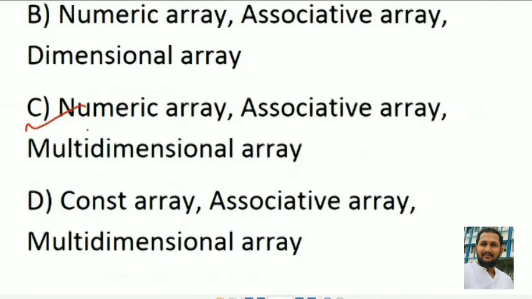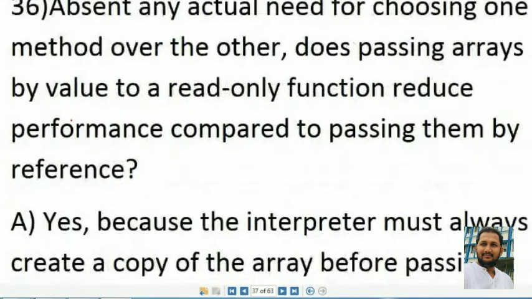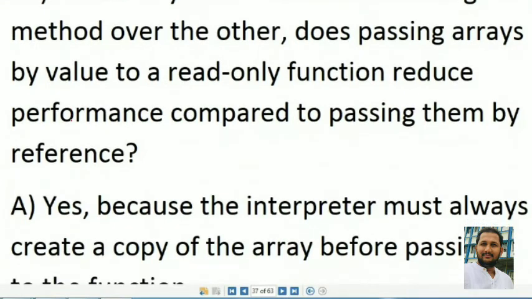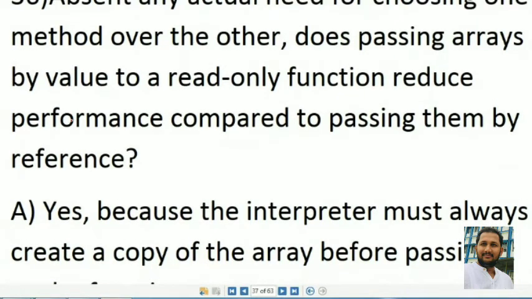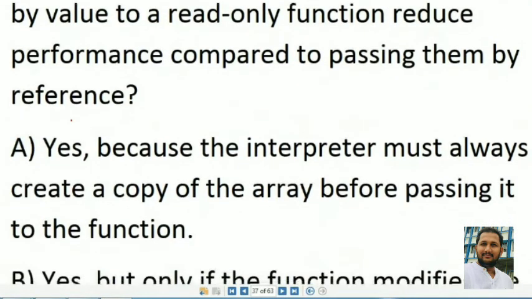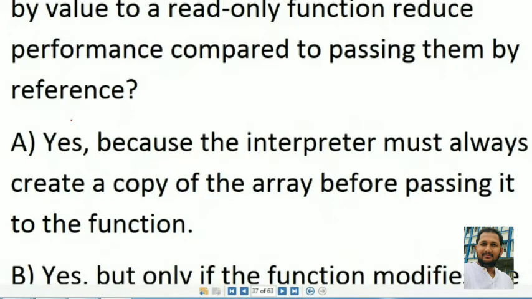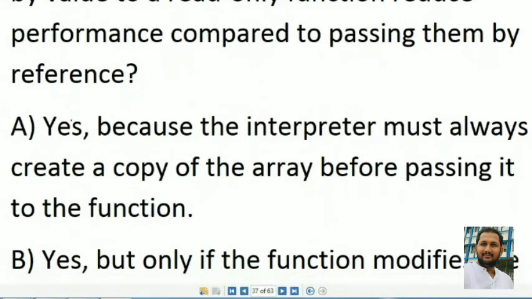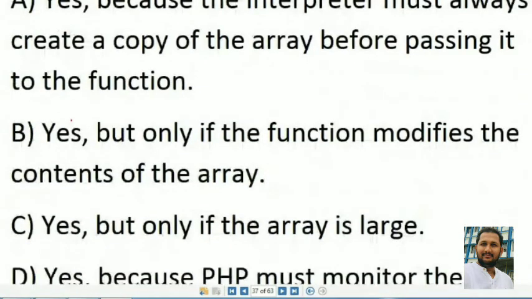Question 36. Absent any actual need for choosing one method over the other, does passing an array by value to a read-only function reduce performance compared to passing it by reference? Option A is yes, because the interpreter must always create a copy of the array before passing it to the function. Option B is yes, but only if the function modifies the content of the array.